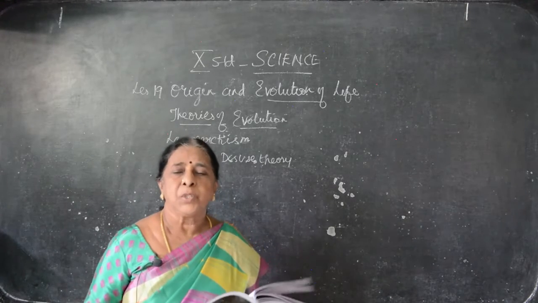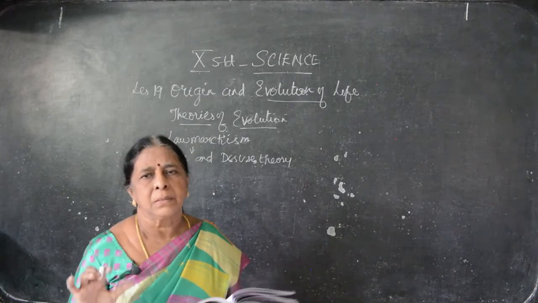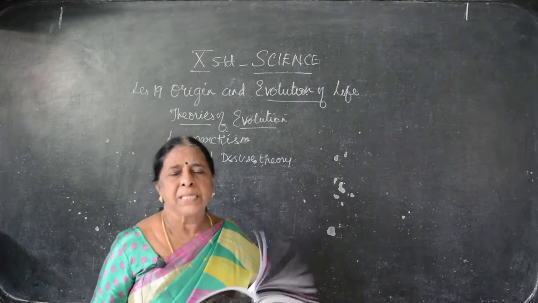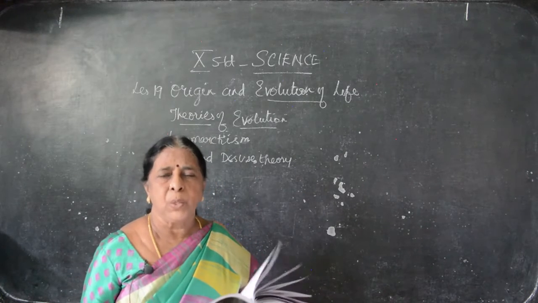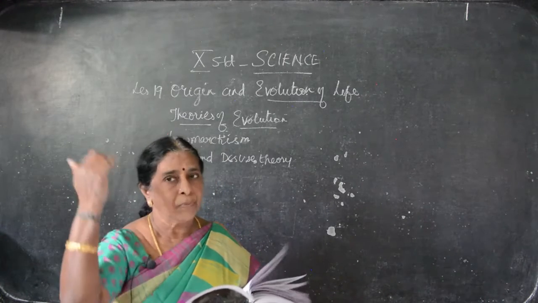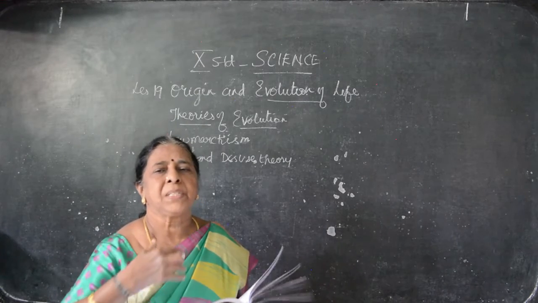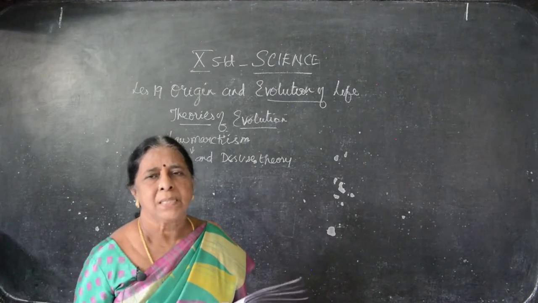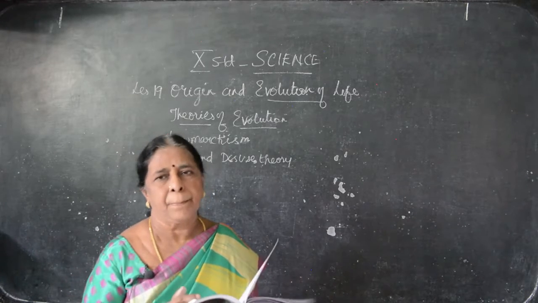I said the giraffe in the earlier stage was very short, it had a very short neck and short legs only. Due to the search for food, because grasses are very low level, it has to reach the top of the tree. So just to reach the top of the tree, it has to jump. Because of that, its neck enlarges as well as the forelimbs also enlarge. And the same, like I said, that is using.